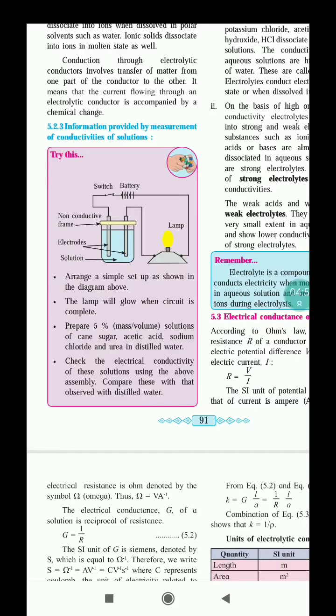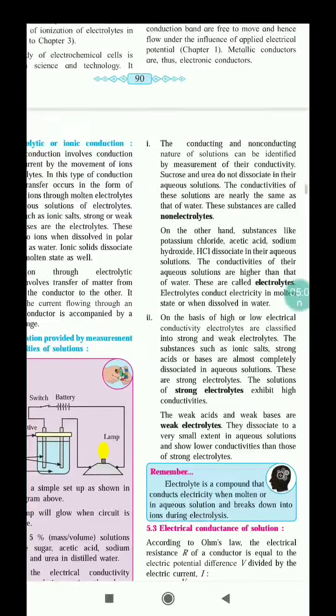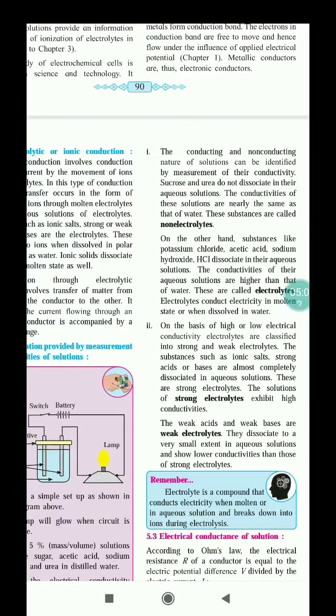From this we observe that some of these are non-conductors and some are good conductors. Those which are non-conductors and do not dissociate into ions in aqueous solution are unable to conduct electricity, and they are called non-electrolytes.